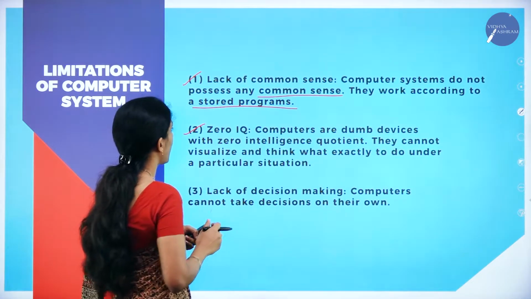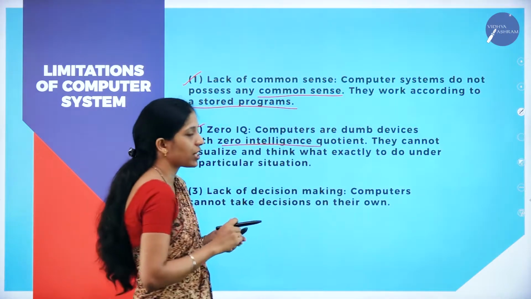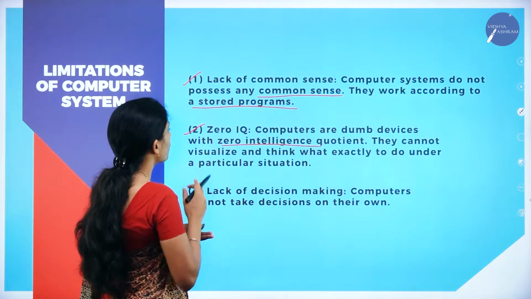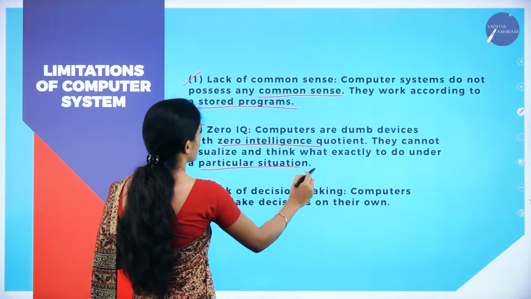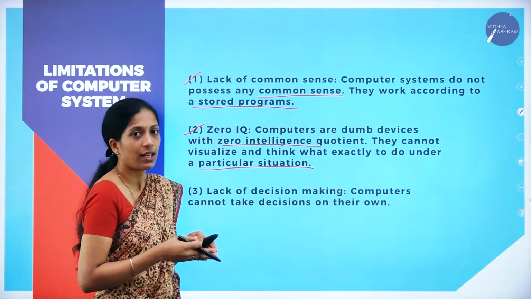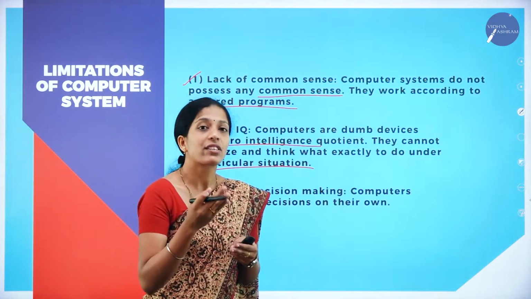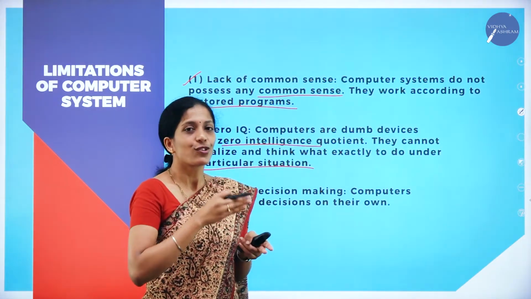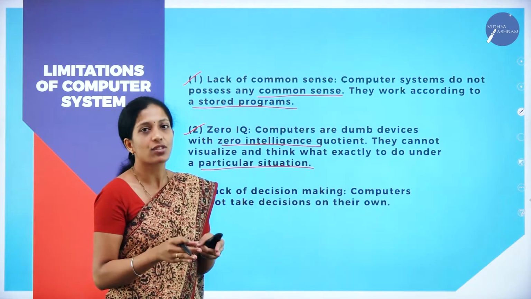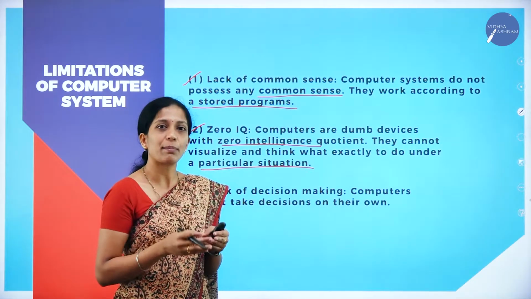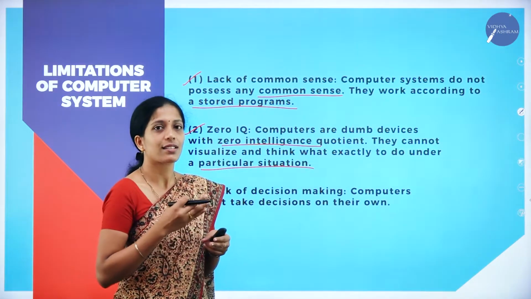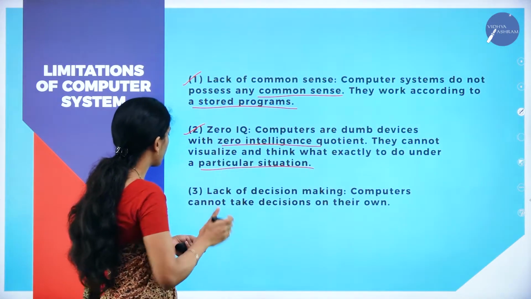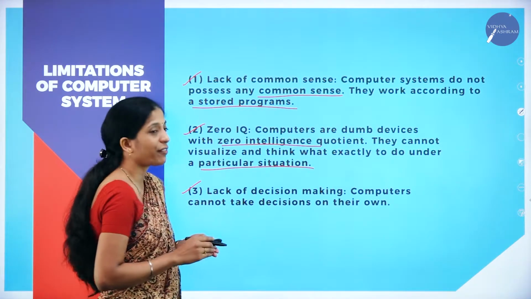Computers are dumb devices with zero intelligence quotient. So they cannot visualize and think what exactly to do under a particular situation. As I told, it's a machine, so it will not have extra thinking capability. It will do according to the instructions which are given, and it does work repetitive in nature. So it is a machine with zero IQ.